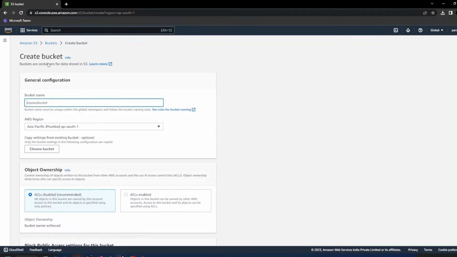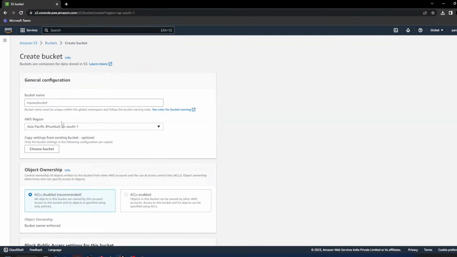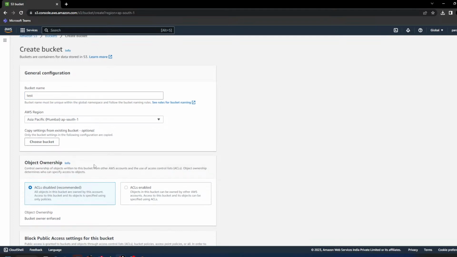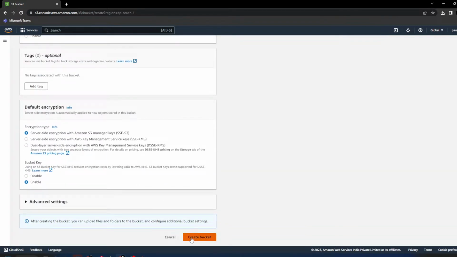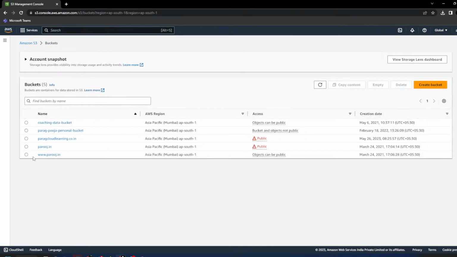Give any name. So I will show you that here, can you see a bucket named test? There is no bucket named test, right? But if I go here and type test as the bucket name and try to create the bucket, you will see an error. The name test is already taken, but this name is not there in my account.